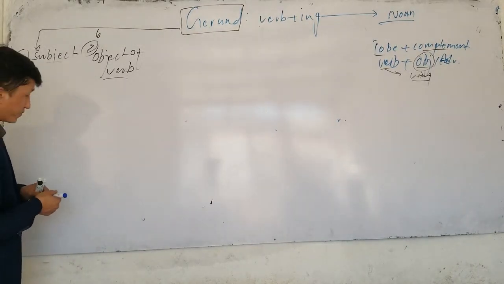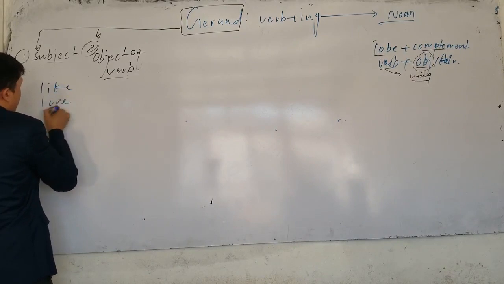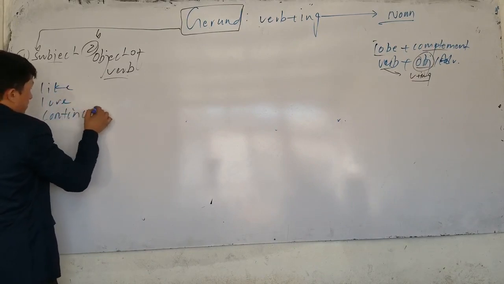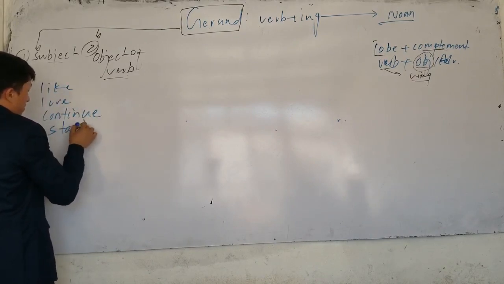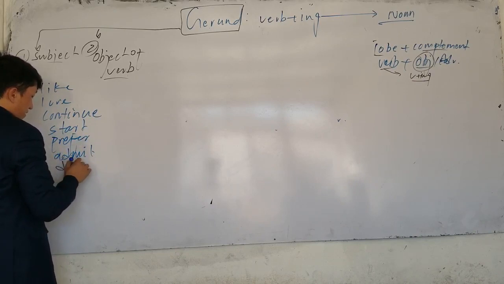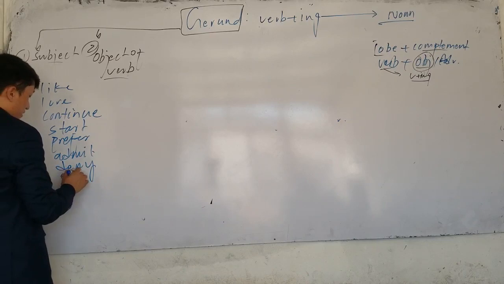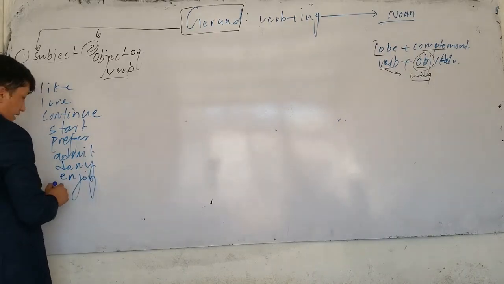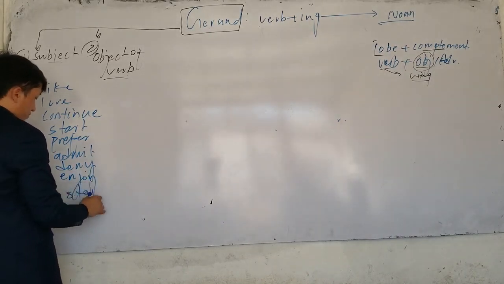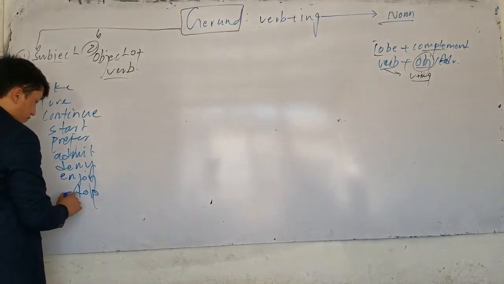Specific verbs that are followed by gerund. For example, what are those specific verbs? They are, which verbs? For example, we have laugh, continue, start, prefer, admit, and deny. We also have enjoy, and the next one is stop. For example, we also have feel like.